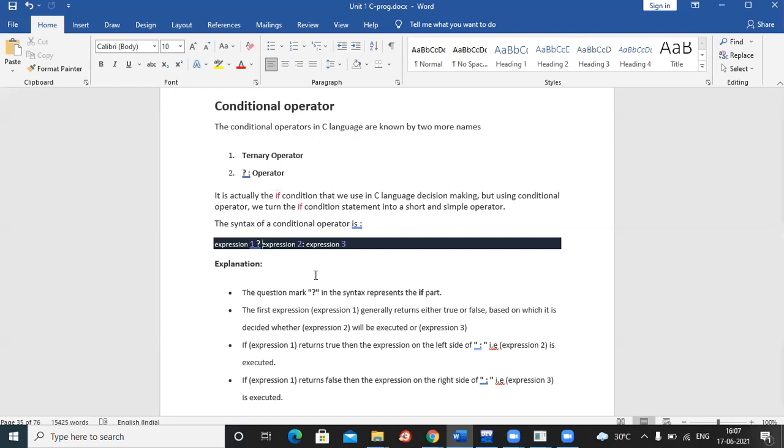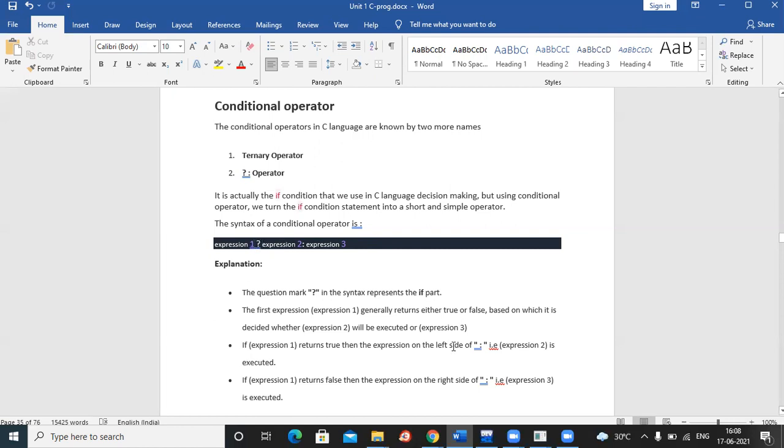जो भी आपका condition होता है, like I told you that if today it is raining, that is my condition. If today it is going to rain, I'm not going to college, that is my result I'm saying. True statement कहाँ पे आएगा मेरा? expression 2. expression 1 में क्या आएगा मेरा? condition. If it is going to rain today, question mark, I am not going to college, else I am going to college. कोलन के बाद में फॉल्स स्टेटमेंट, कोलन से पहले ट्रू स्टेटमेंट, क्वेश्चन मार्क से पहले आपका कंडीशन.